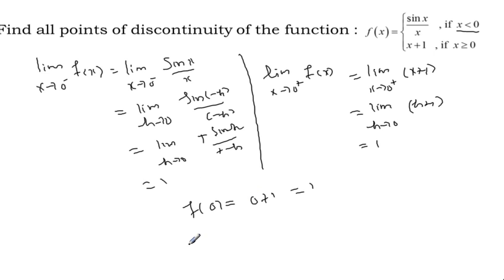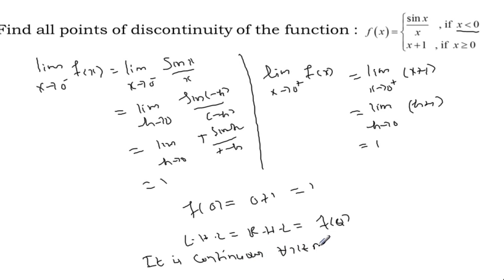So the left limit, right hand limit and f of 0, all three are equal, so the function is continuous for all x belongs to R. But what is the question?